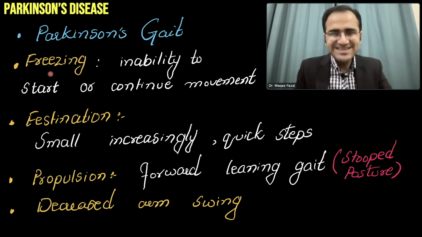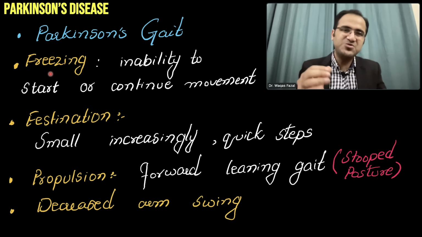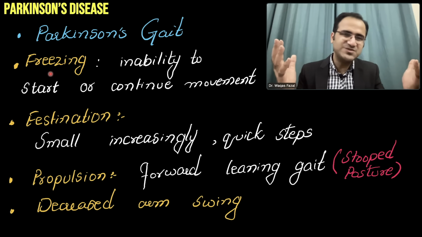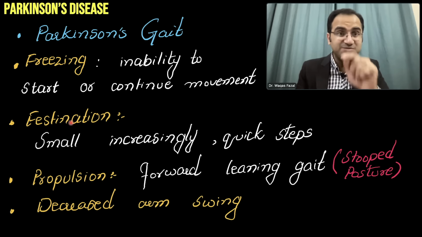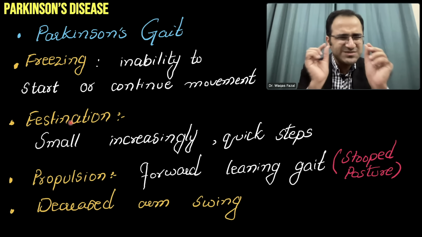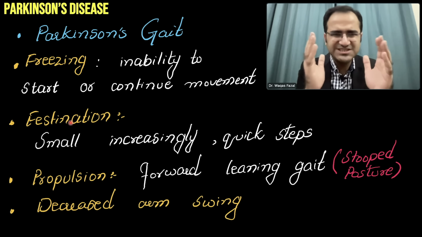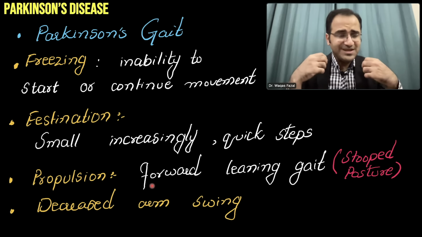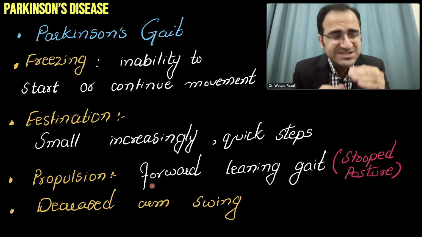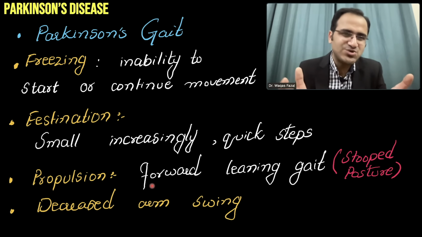There will be freezing when these patients are standing at a point to initiate the movement. It is very difficult. They'll freeze at that point. There will be festination. I'll explain what festinating gait is. Although shuffling and festinating gait are almost the same, there is a very small difference in festinating gait. Propulsion. They will be stooped forward, and when they start the movement, they cannot stop it.